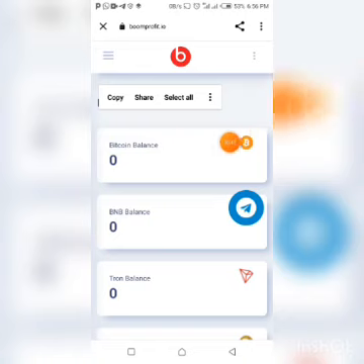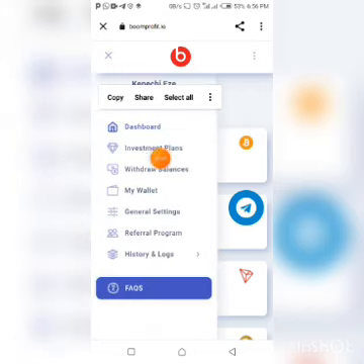So guys, it's going to be a very short video. It's actually an investment site, and to invest with this site, what you just have to do is come to this very place and click these dotted lines right here at the top left corner of this place. Now click on investment plans.